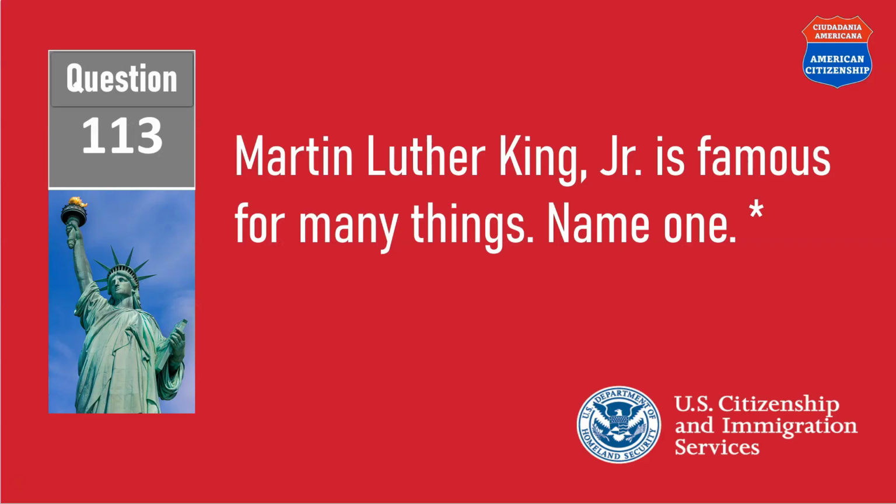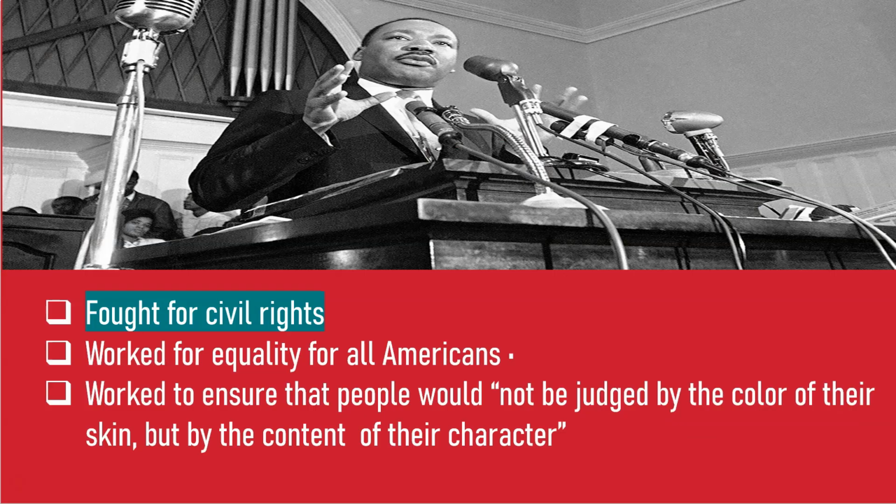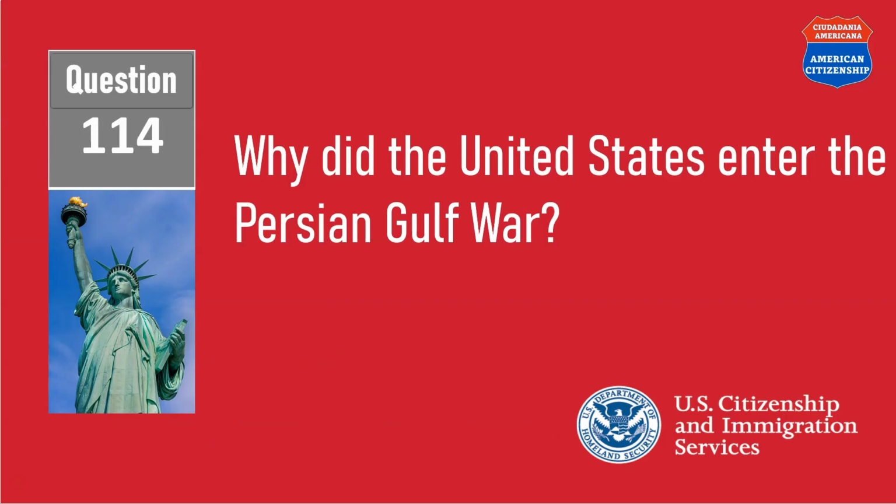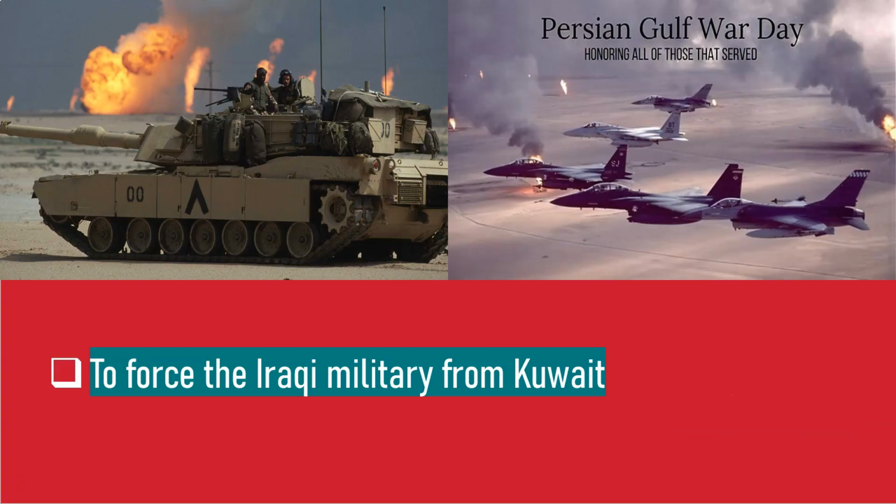Martin Luther King, Jr., is famous for many things. Name one. Fought for civil rights. Why did the United States enter the Persian Gulf War? To force the Iraqi military from Kuwait.